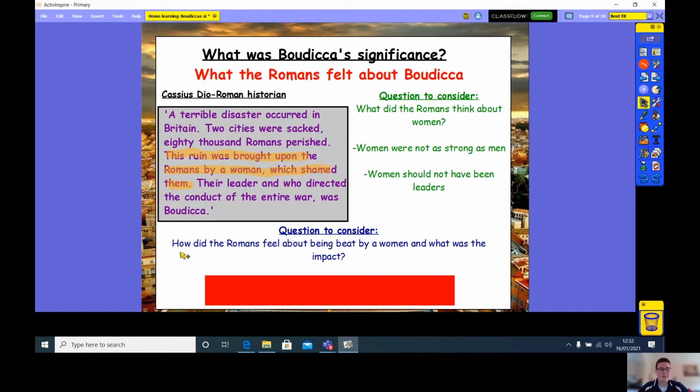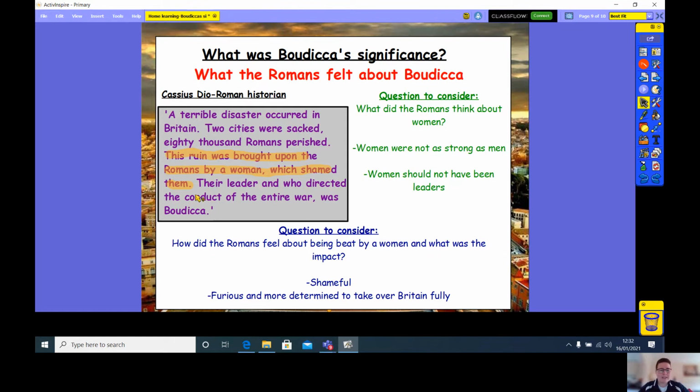Okay. Hopefully you also managed to think about how the Romans felt about being beaten by a woman, and what the impact was. So again, guys, we can see here it says, which shamed them. So the Roman army felt very shameful about Boudicca, and about the fact that she had managed to beat some of the Roman army and to defeat some of the things that the Romans had created within Britain. So this would have made them furious and more determined to take over Britain fully.